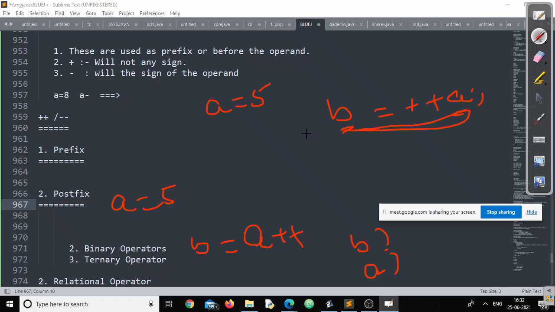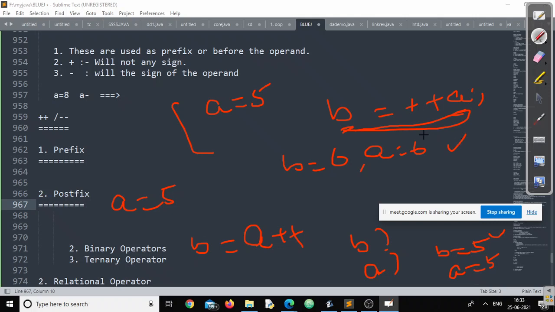Arnab? So in the first question, the value of B will be 6 and the value of A will also be 6. Okay, Satyam, in the second case? So the value of B will be 5 and A will also be 5. Umang, are both correct or do you want some changes in some answer?